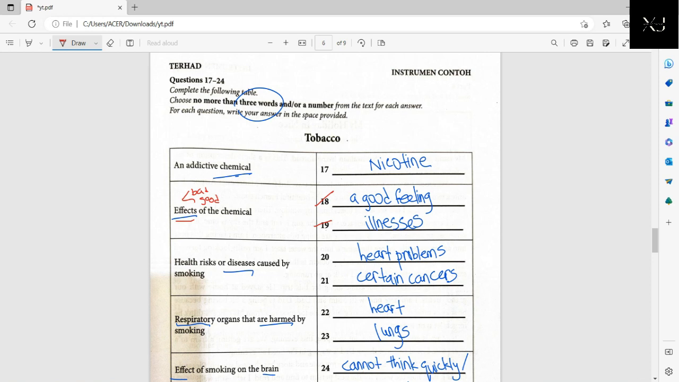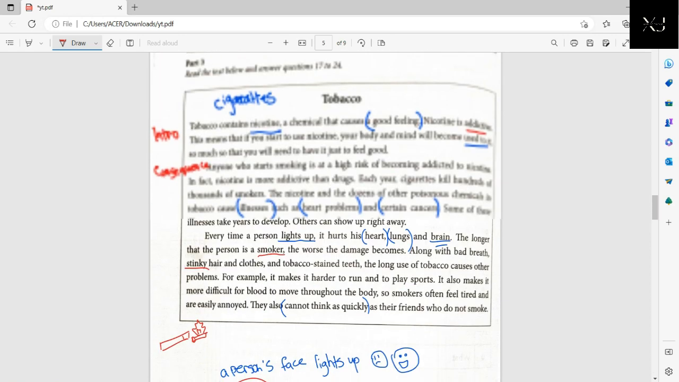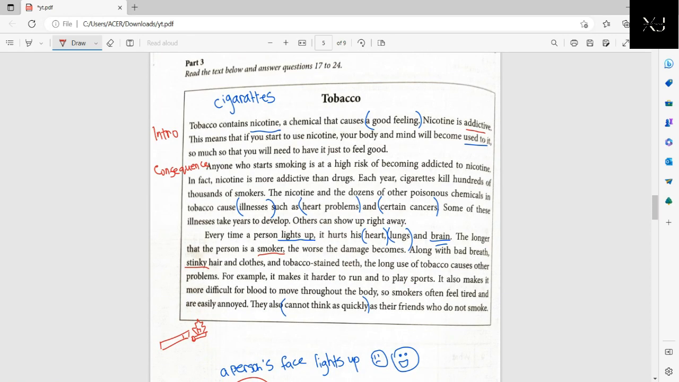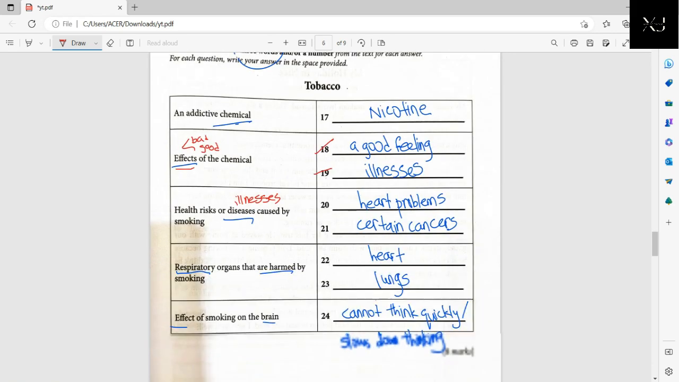Okay, so they know that there are two categories, so they're asking you what are the health risks or diseases, the illnesses, that will be caused by smoking. We all had our answers just now. We have heart problems. You see illnesses right here, heart problems and certain cancers. So that will be our answers right here. You can't just say the word cancers, because there are so many types of cancers in this world. So we just follow the text and write certain cancers.